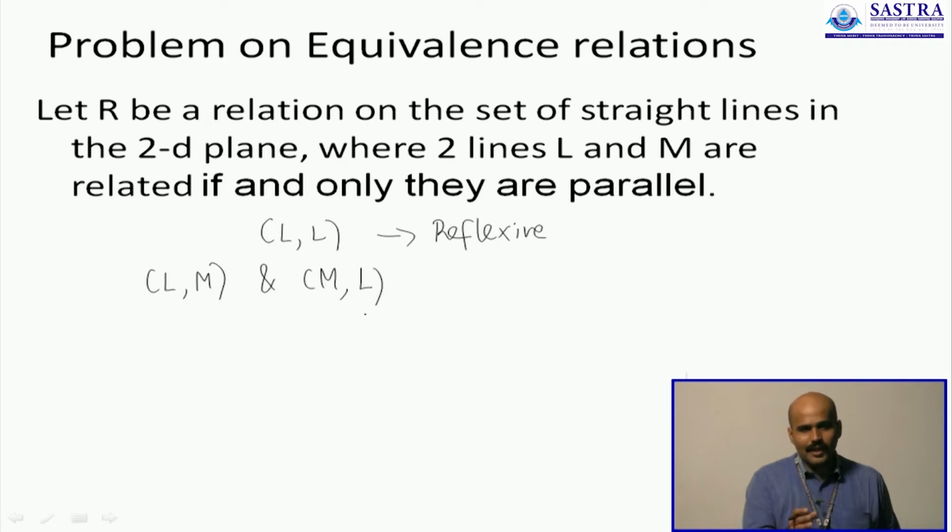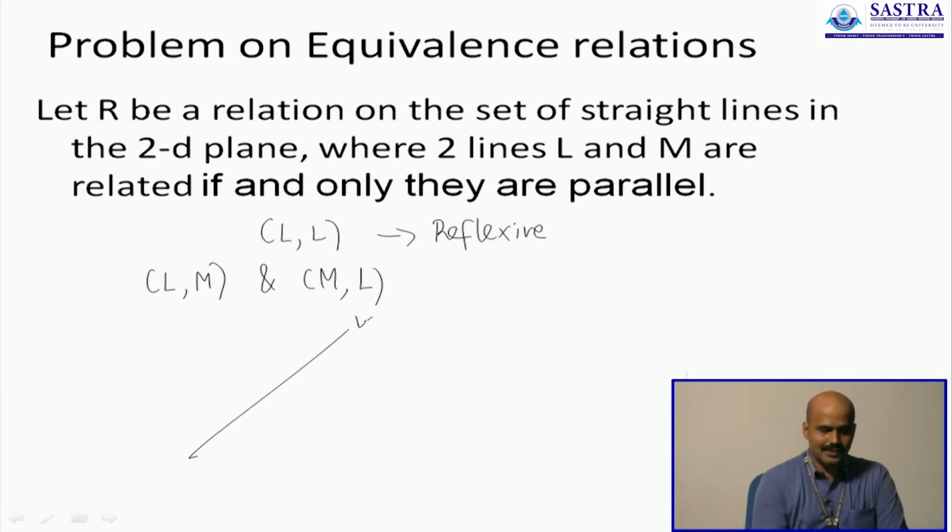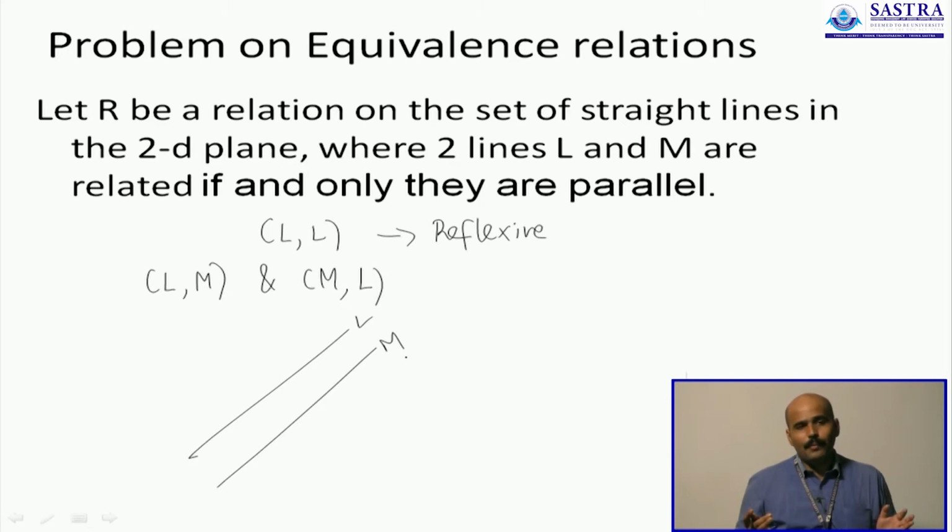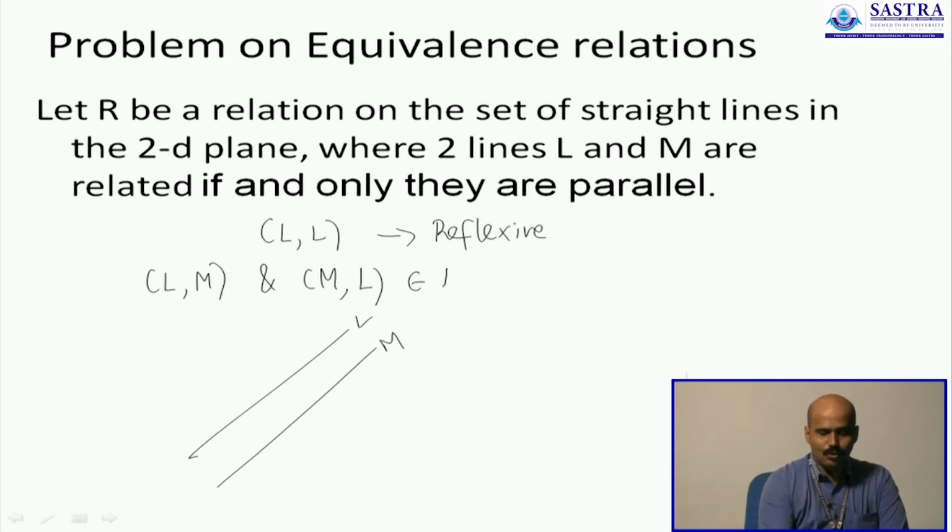Turns out that it is, because if one line L is like this and the other line M is like this and they are parallel, then the property of being parallel is commutative. If L1 is parallel to L2, then L2 is also parallel to L1. So L is parallel to M, and therefore M is also parallel to L. Therefore you have both the ordered pairs in the relation R. Therefore this R is also symmetric.